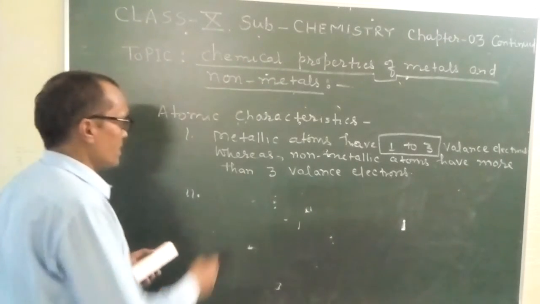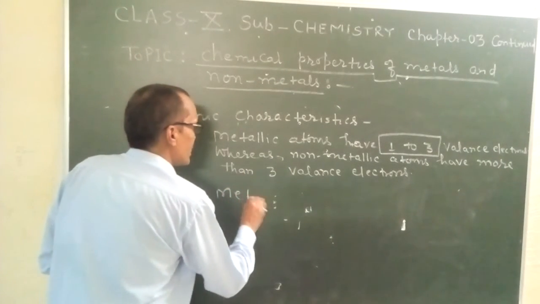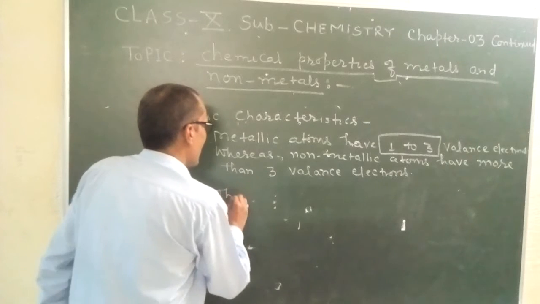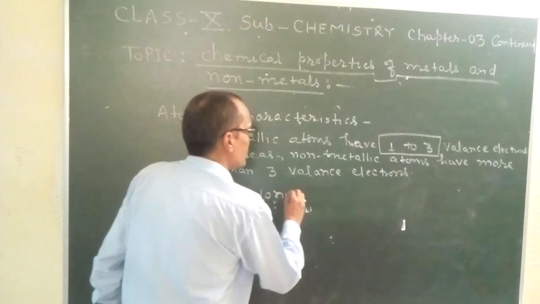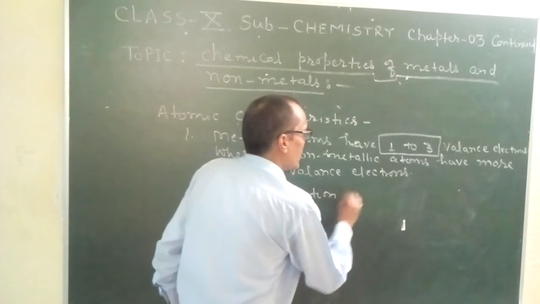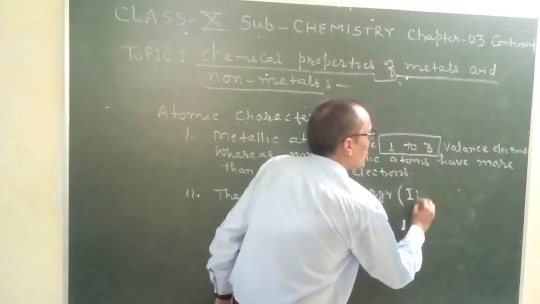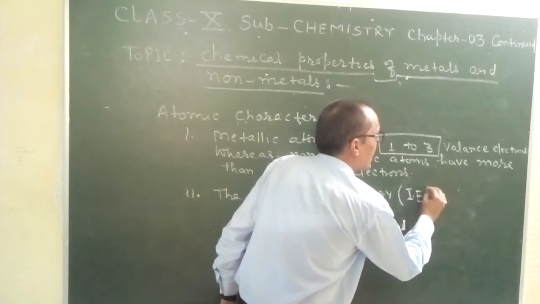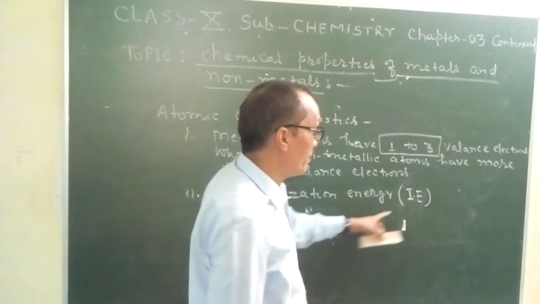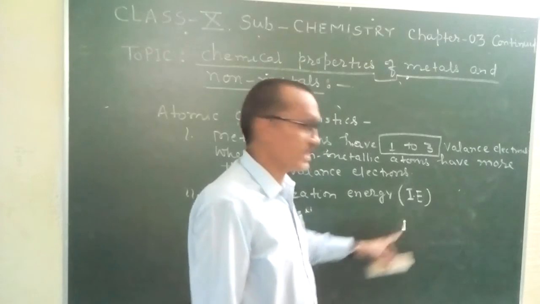So, second point, the ionization energy, which is also expressed as IE. This is the abbreviated form of ionization energy.